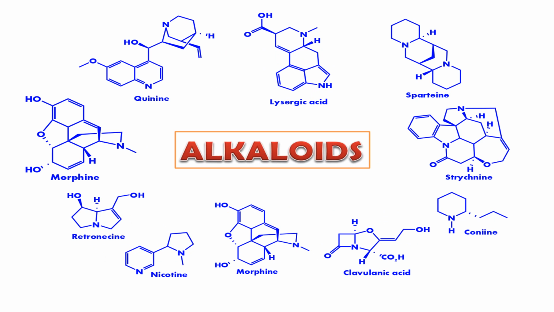For example, quinine and morphine are the best examples of alkaloids having nitrogen in their basic structures. Not only quinine and morphine, but also nicotine, clavulanic acid, coniine, strychnine, sparteine, and lysergic acid are all nitrogen-containing compounds, so they are a class of alkaloid.